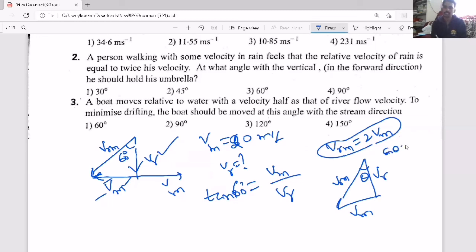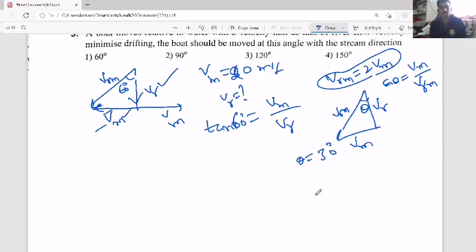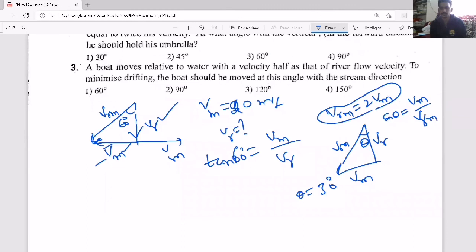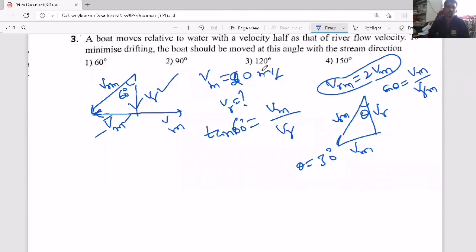So here if you take the triangle, then I can take sin theta. Sin theta is VM by VRM. So VM by VRM is 1 by 2. So sin theta 1 by 2 means theta is how much? 30 degrees. Now one question based on the river boat. Let's take. A boat moves relative to water with velocity half as that of river flow.